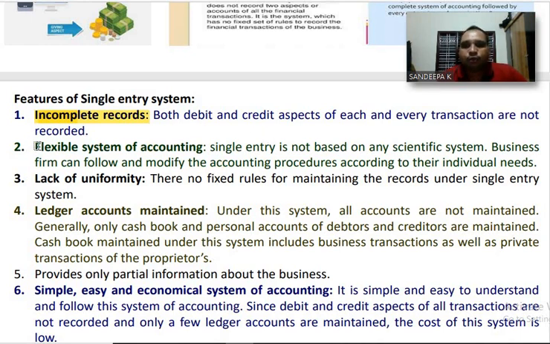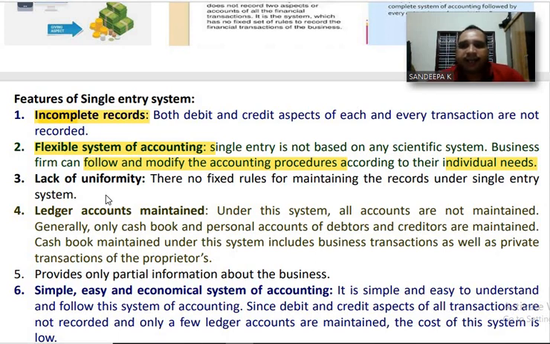Number two, flexible system of accounting. Single entry system is not based on any scientific system. Business firms can follow and modify accounting procedures according to their individual needs. Because of that reason, single entry is considered as flexible accounting system.